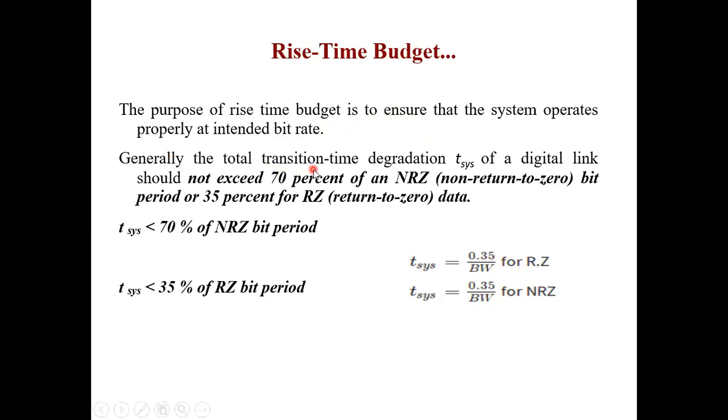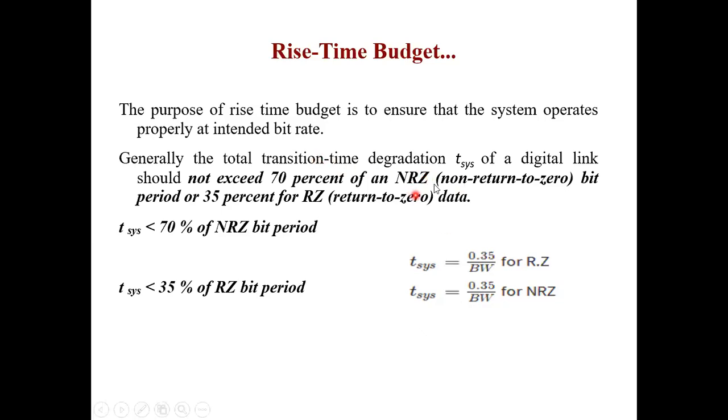So generally, the total transition time degradation of a digital link should not exceed 70% of an NRZ bit period or 35% for RZ data. This is very important, so please write it down. Now, I have designed a system and I get a particular rise time. How can I say whether this rise time is good or bad? Whether 50% is good, or 100% is good, or 90% is good.